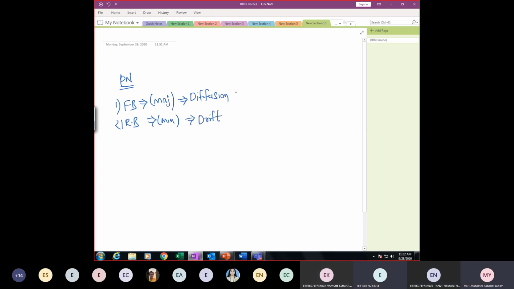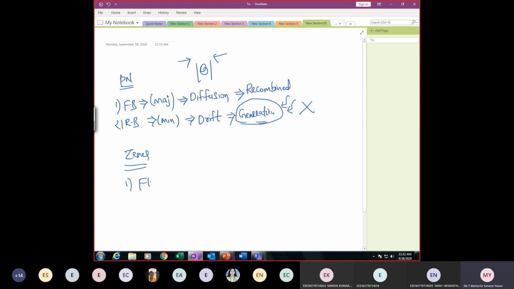So as it is diffusion, are they getting recombined or generated? Recombined. Why? Because I'm pushing the majority carriers towards the depletion region, so obviously they'll get recombined, right? Yes, sir. There is no concept of generation here. Why? Because I'm not incidenting any photons on this p-n diode, right? So there is no concept of generation. Only recombination will happen in the p-n diode.